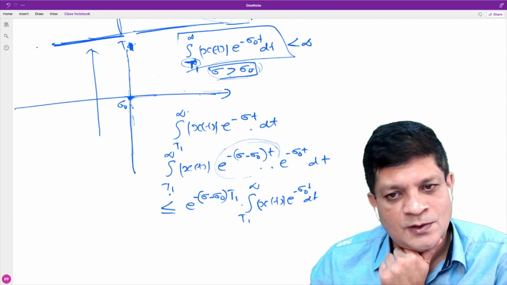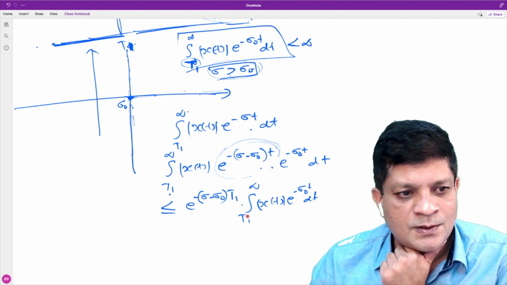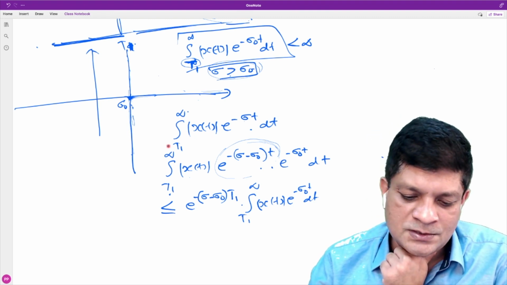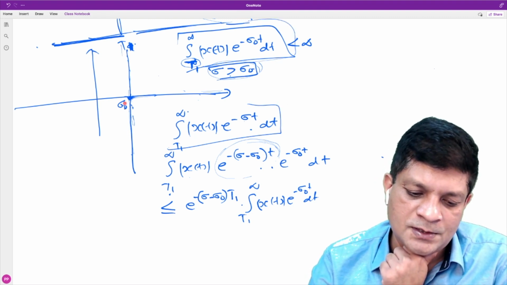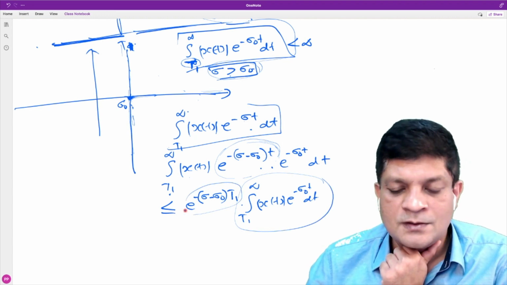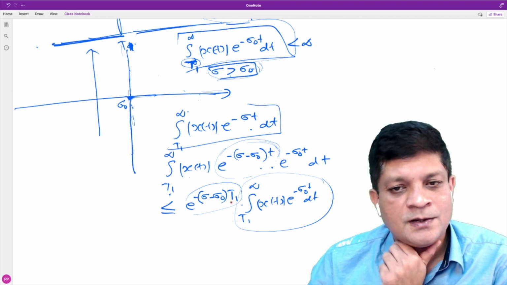Yes, using the same argument we used earlier. What does it mean? We know that this integral is finite because this point is in the ROC. What about the other factor?